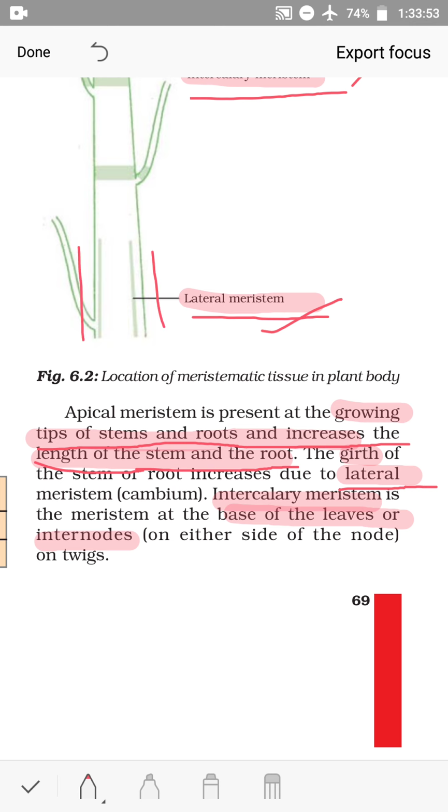So this is lateral meristem, and it increases the girth of the stem or root. Intercalary meristem is the meristem at the base of the leaves or internodes. So it is at the base of the leaves or the internodes, on either side of the node on twigs.